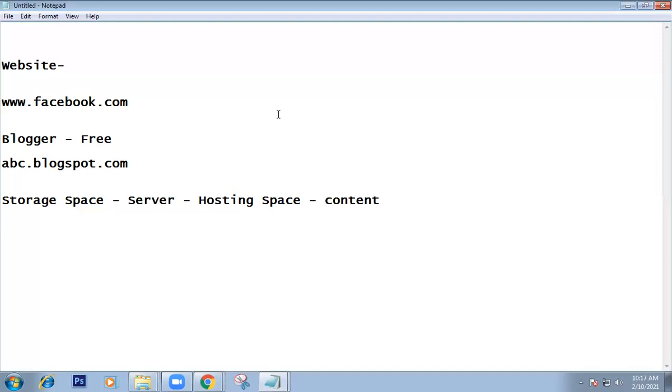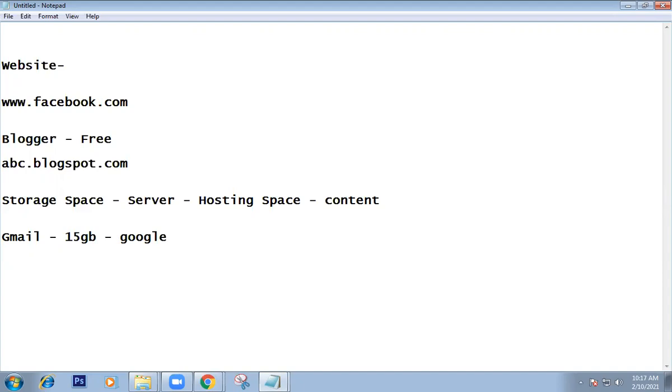For the blogger, what happened? Gmail will give a server space. Gmail will give you up to 15 GB of space. All the Google products. What are the Google products? We have Blogger, Google Drive. Like if we go to the apps, all the products information you can find.